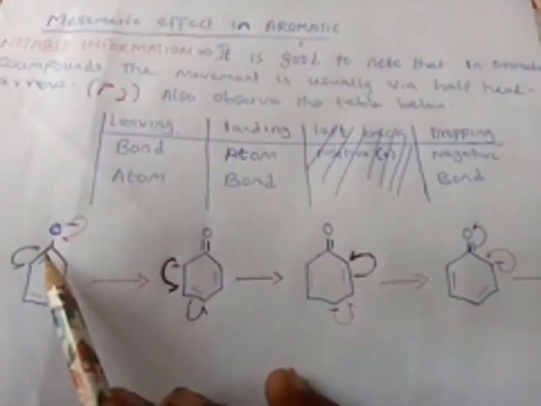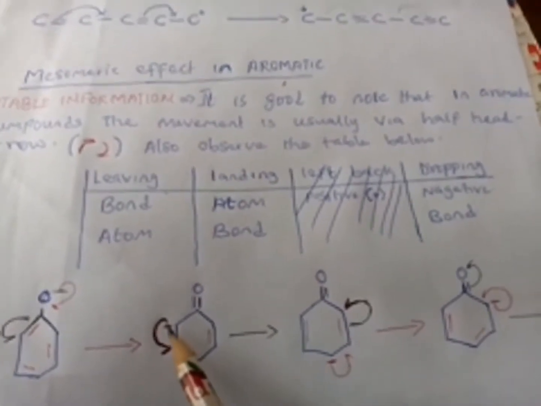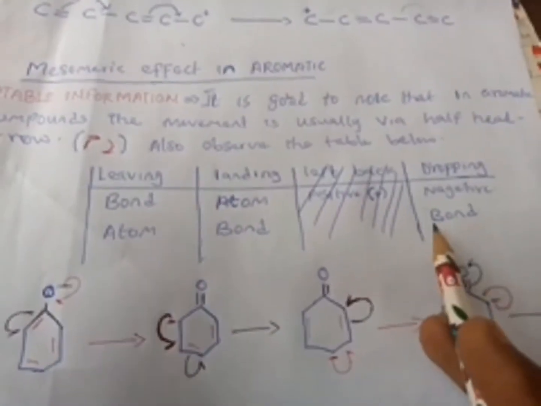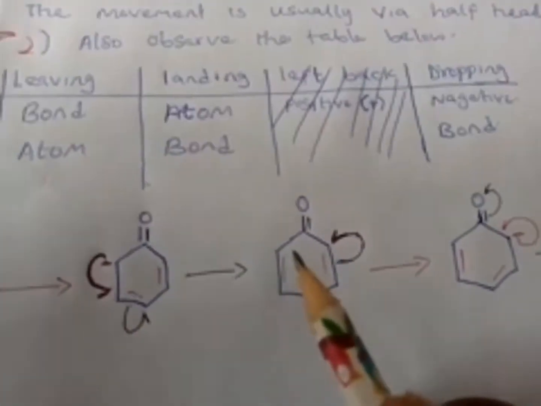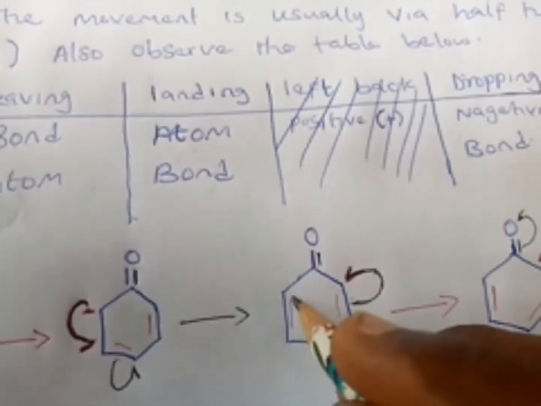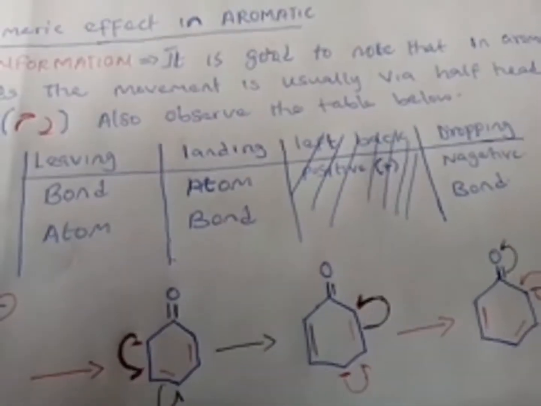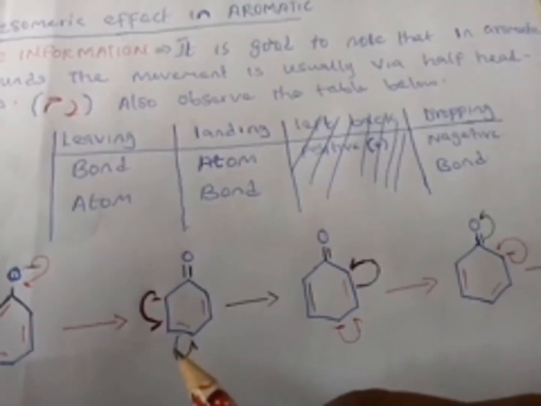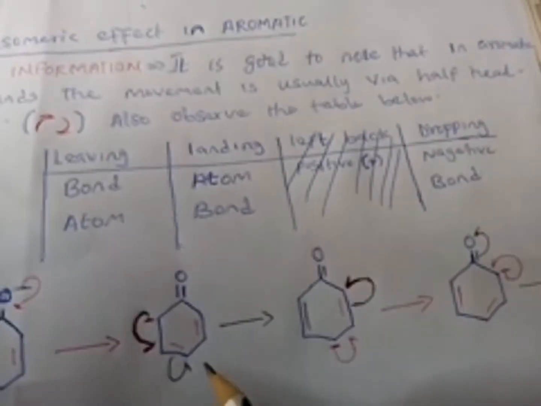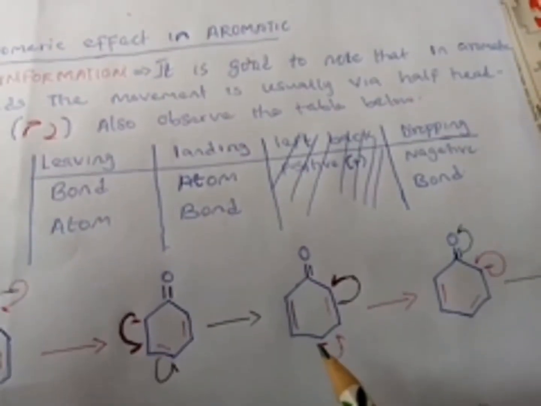Now the movement continues. The red biro is moving from an atom. So it moved from this atom, and it's landing on a bond, so it will deposit another bond. That's the bond here now. I hope you can see it. The bond is there in red biro. This is the bond. And then this one now moves from a bond, it's leaving a bond and landing on an atom. Therefore, it deposits what? A negative. It deposits a negative here.